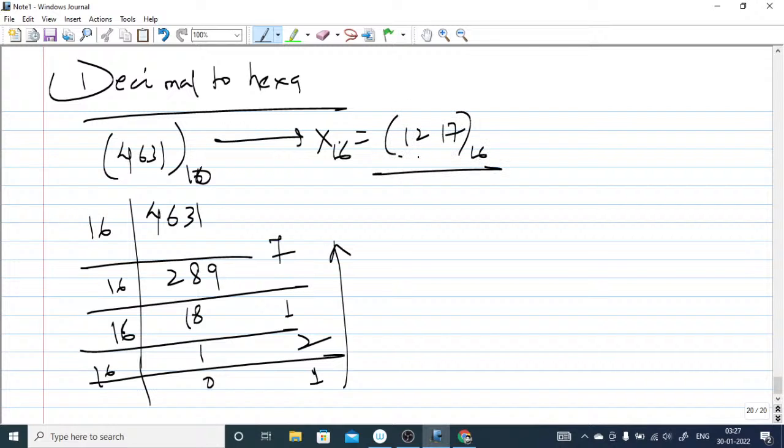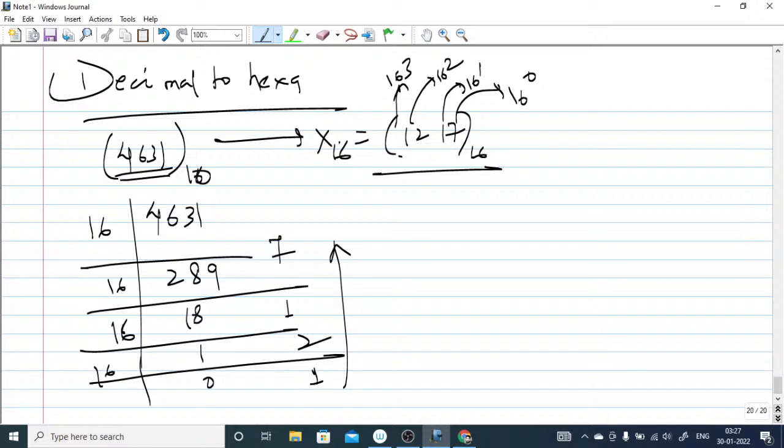So again you can see all digits are less than 16. Understand? And you can also see this is 16 to the power 0, 16 to the power 1, 16 to the power 2, 16 to the power 3. Once you add up, you will get 4631 directly. Okay.